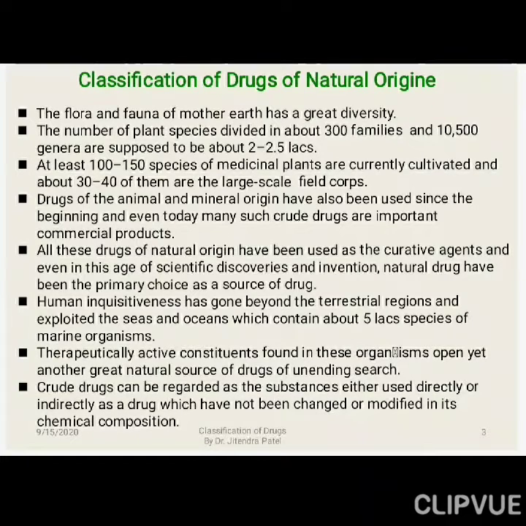Third point, at least 100 to 150 species of medicinal plants are currently cultivated, and about 30 to 40 of them are large scale field crops. These 100 to 150 species of medicinal plants are cultivated commercially to supply different herbal drug industries, for example senna, black pepper, cinnamon, cinchona bark, eucalyptus, for different herbal formulations. Out of them 30 to 40 are large scale field crops, for local use, pharmaceutical use, or export purposes.